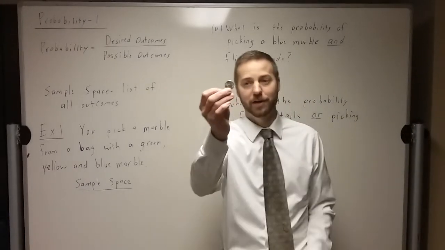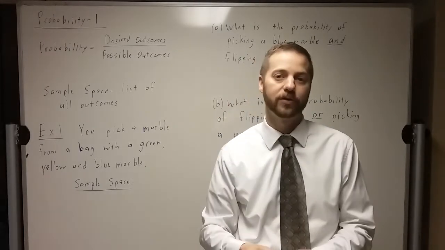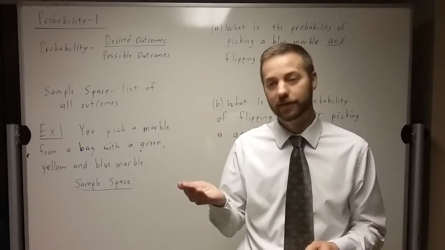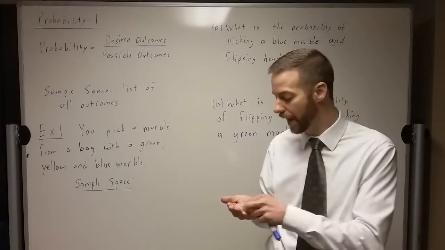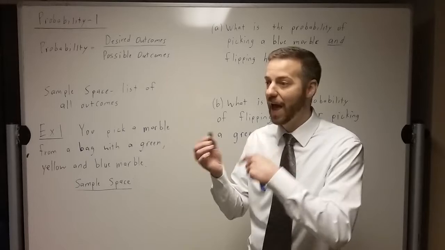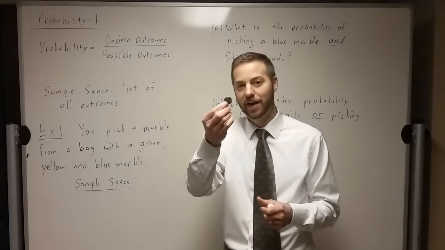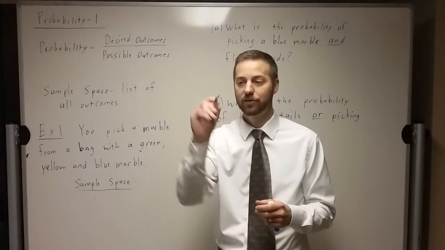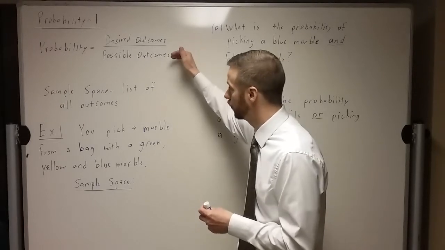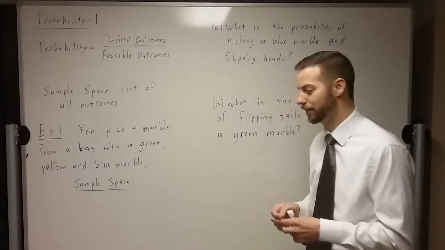So, for example, here I've got a quarter. If I flip this, we can get heads, we can get tails. In other words, there's two outcomes. And so, when I flip a coin, a lot of people say it's 50-50. It's a 50% chance one way or the other, because the probability is one half or 50%. Let's say you're going for heads, the desired outcome is heads. The possible outcomes are heads or tails. That's all you have to pick from. So there's one desired outcome out of the two possible outcomes, so one half. And that's what probability is defined to be.